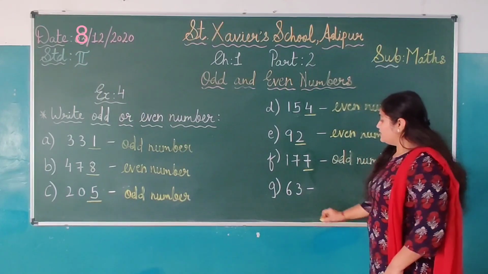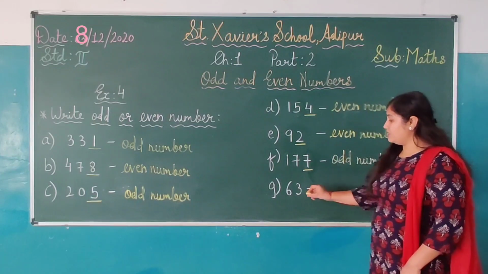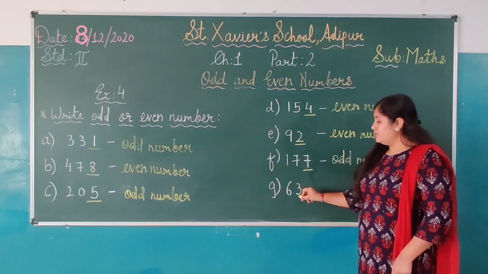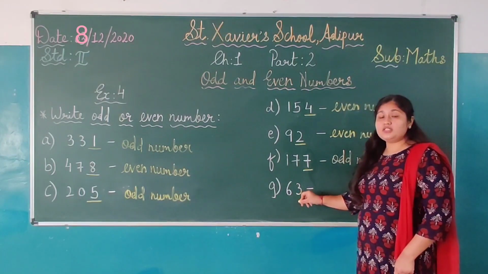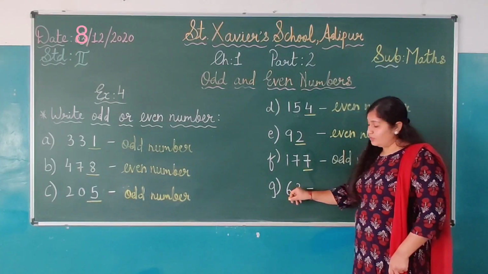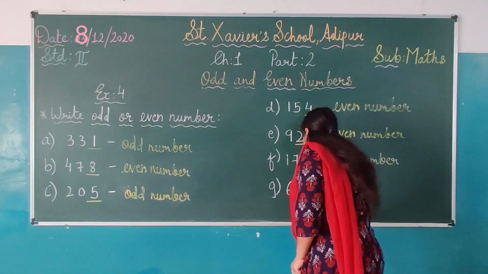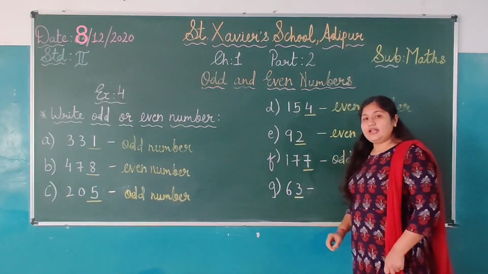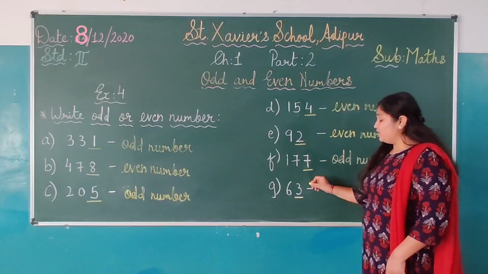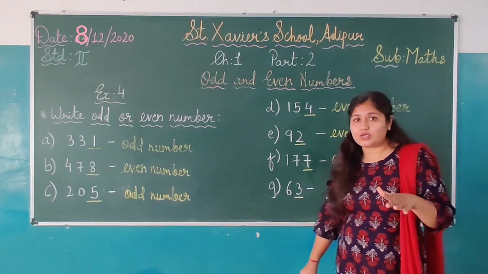Now 63, right? Here the last one is 63, right? 63 है. So students think कौन सा नंबर ones place पे? क्या 6 है? No. Then which number? 3. So underline that 3, right? So 3 को हमने underline किया. Then think 3 is an even number or odd number? क्या 3 even number है students?